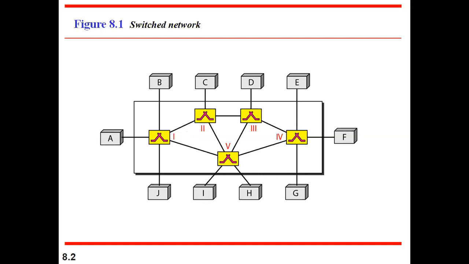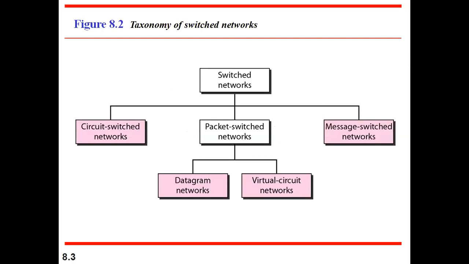So this is all about the switching introduction, that is, connecting one device to another device with the help of connecting devices called switches. Now we'll see the different types of switching technologies. They are mainly classified into three types: circuit switch network, packet switch network, and message switch network. Then packet switching is again divided into two types: datagram networks and virtual circuit networks.